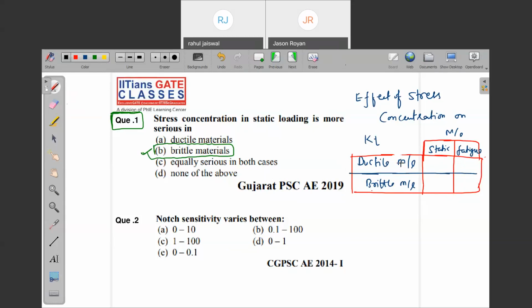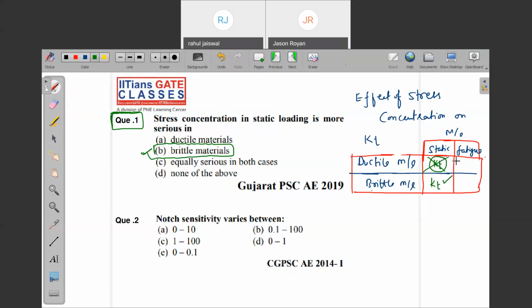In case of ductile material subjected to static loading, should I consider KT? No. When brittle material is subjected to static loading, should I consider KT? Yes.